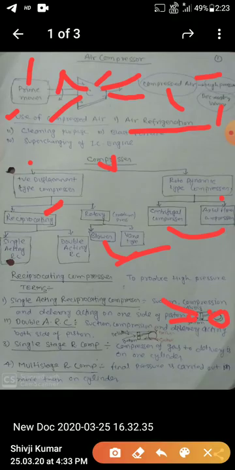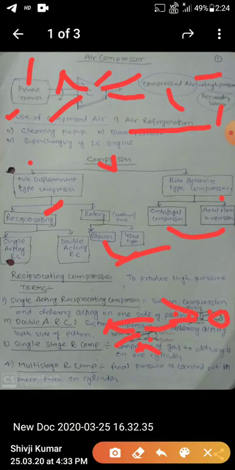But in the case of a double acting reciprocating compressor, suction, compression and delivery act on both sides of the piston. So in the diagram, here is the suction and here is the delivery from that direction on one side, and on the other side you can also see air suction in this direction, and this one is the delivery from the other side of the piston. You can say on both sides of the piston, all the processes happen: suction, compression and delivery.